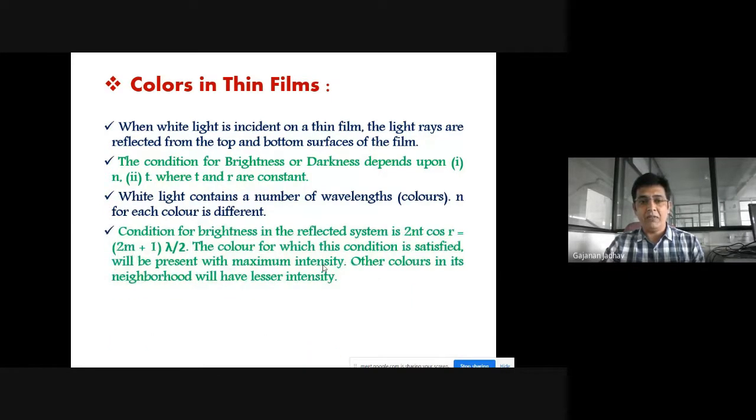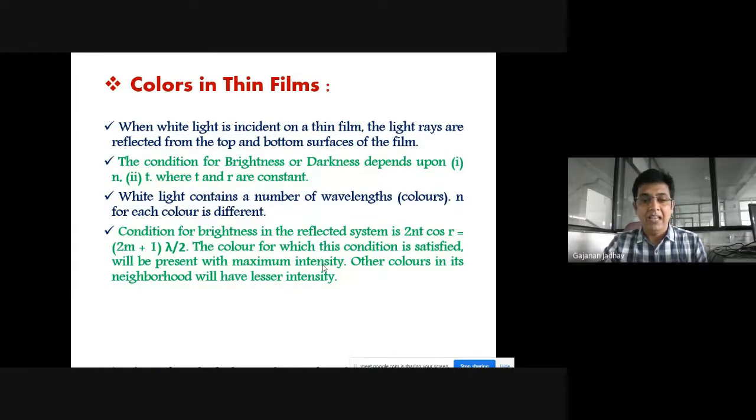The condition for brightness in the reflected system is 2nt cos r equal to (2m plus 1) into lambda by 2. The color for which this condition is satisfied will be present with maximum intensity. Other colors in its neighborhood will have lesser intensity.